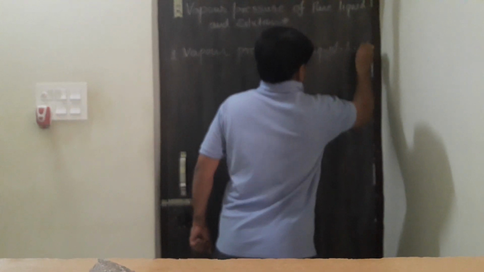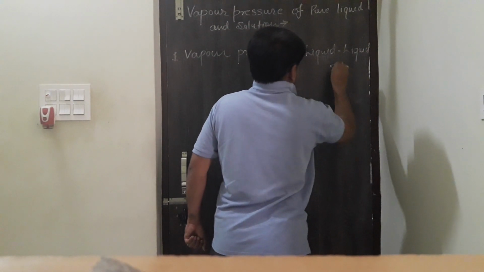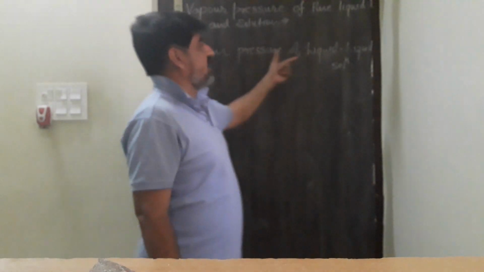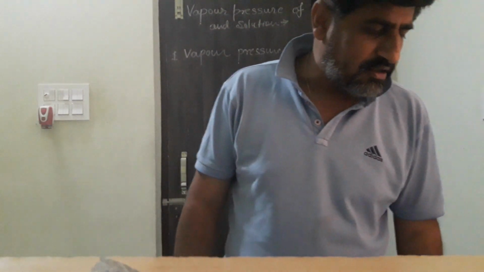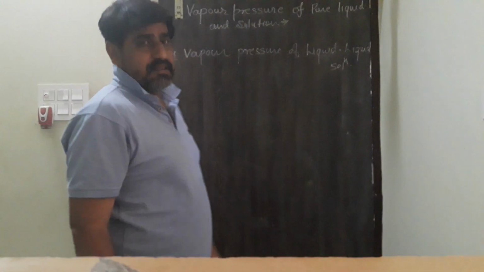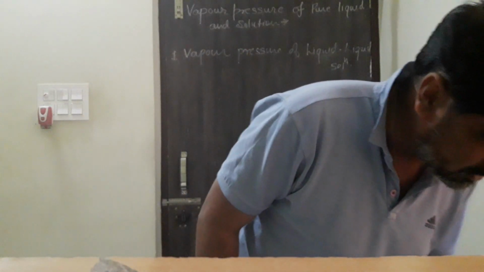As you can read, it is a liquid solution. It means both solute and solvent are liquid. Raoult, a scientist, gave a relation for the liquid solution, which is also known as Raoult's law for the volatile solute. What is this? Raoult's law for the volatile solute.